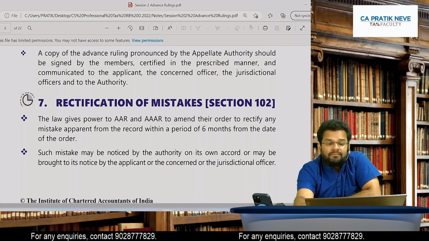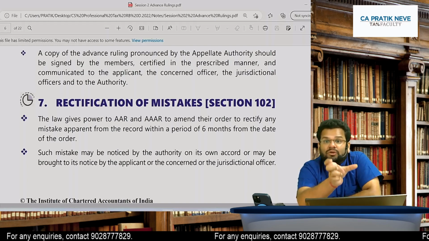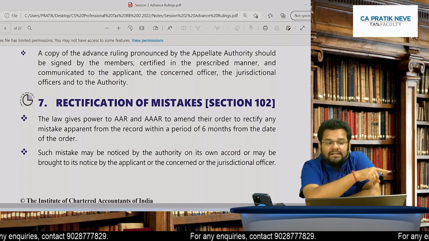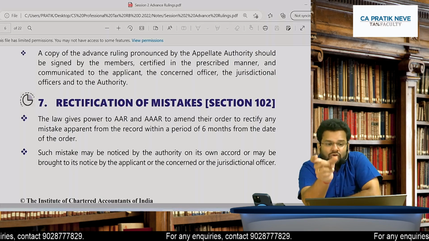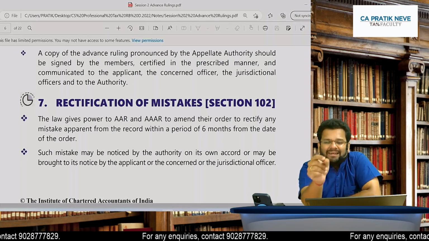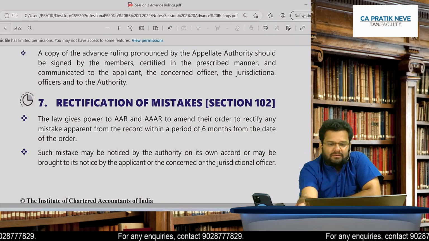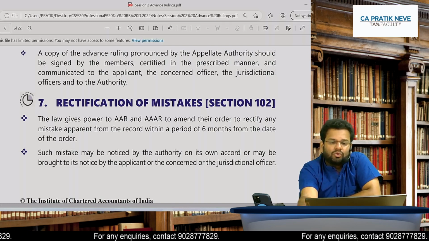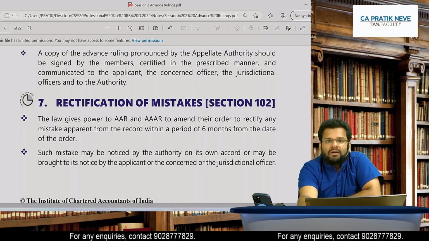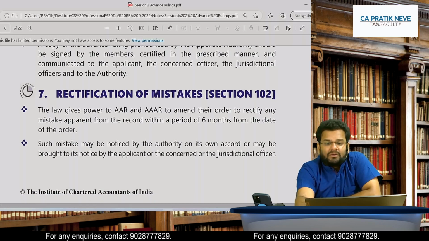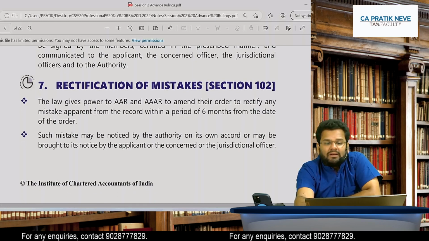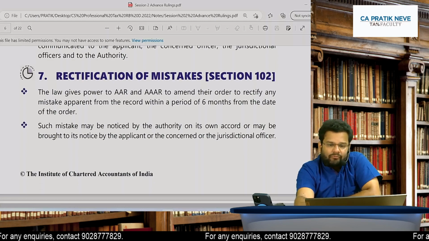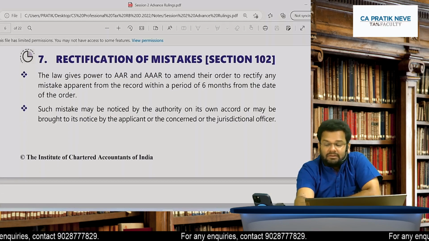And finally, whatever advance ruling is pronounced by AAAR, its copy should be sent to all three parties. What three parties, you already know. The applicant, the concerned officer, and the authority. Is it clear to all of you?